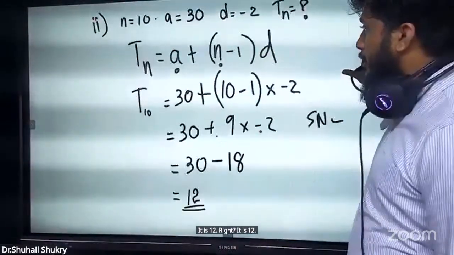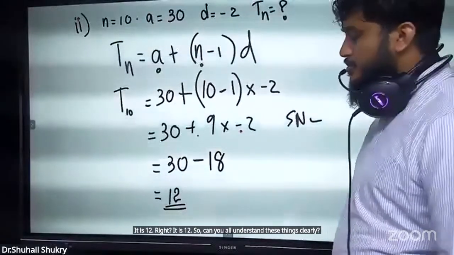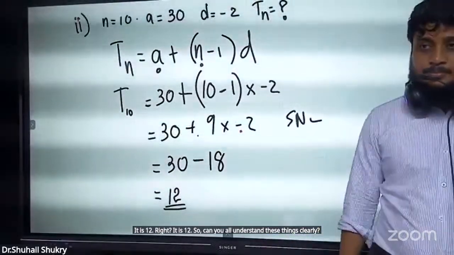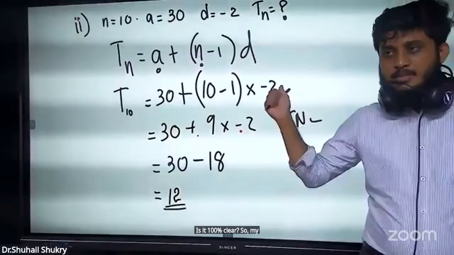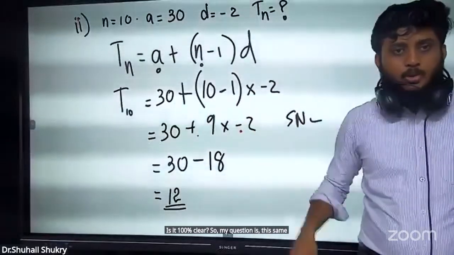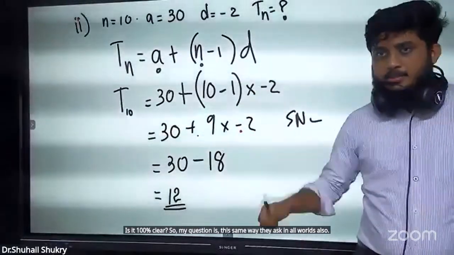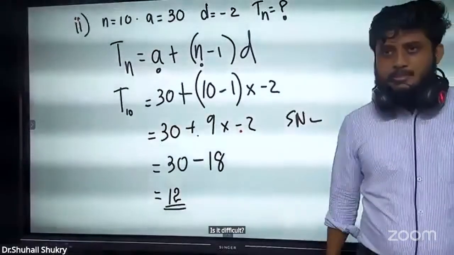So can you all understand these things clearly? This is 100% clear. So my question is, they ask in this same way in O level also. Is it difficult? Easy neither. Right.